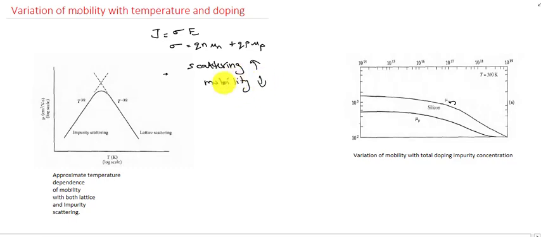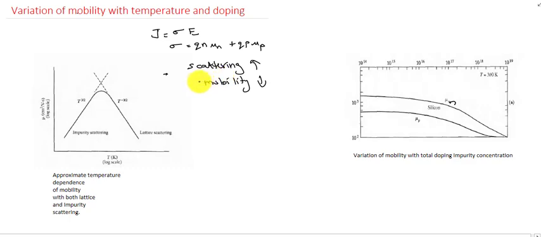There are different scattering mechanisms occurring in a semiconductor, that is lattice scattering, impurity scattering, then carrier scattering. So an electron can get scattered. So these are the different types of scattering mechanisms. Depending upon these scattering mechanisms, the mobility may vary.